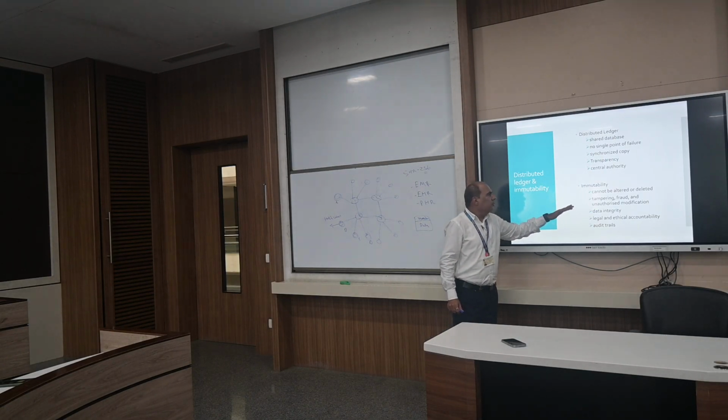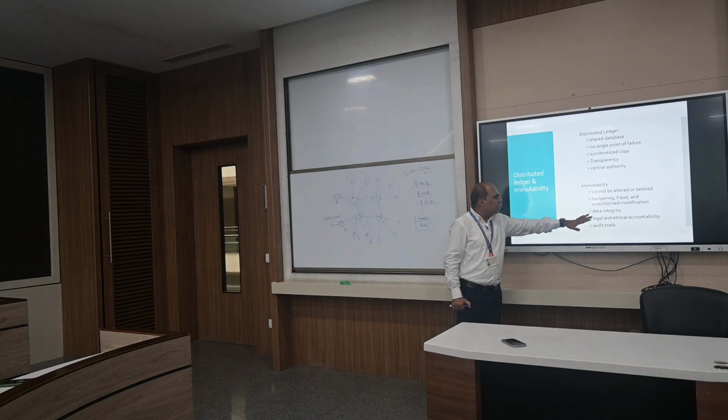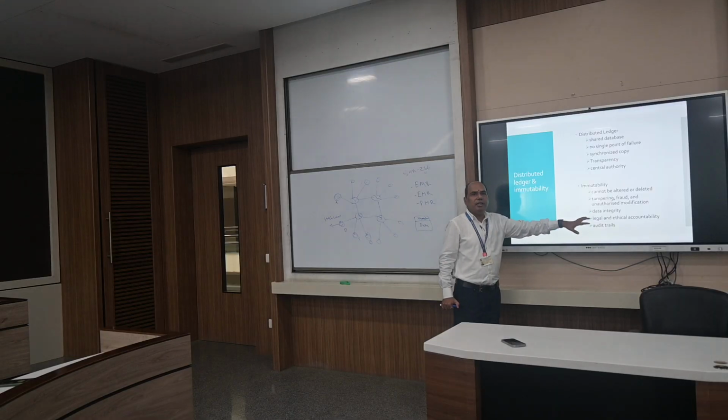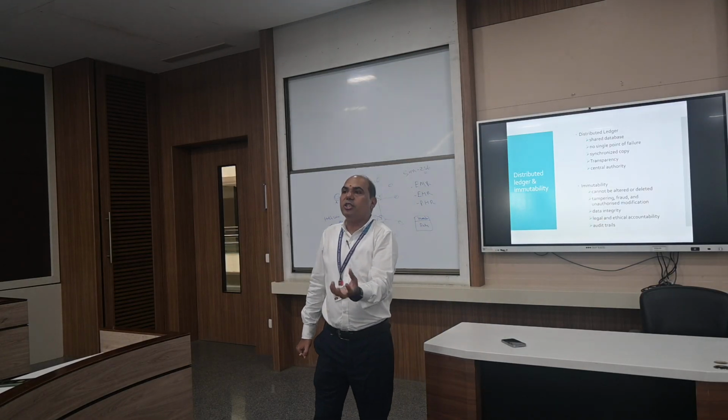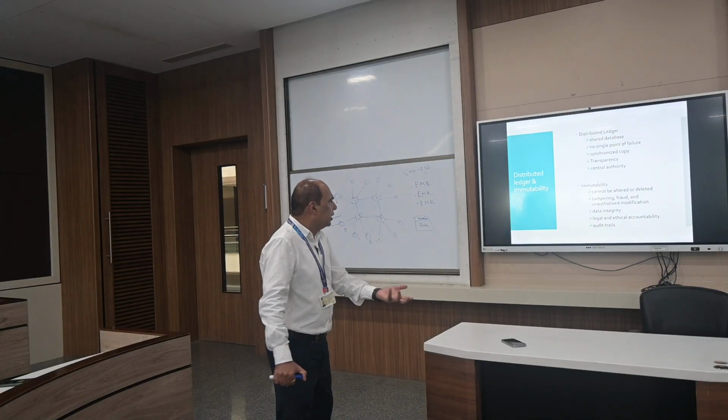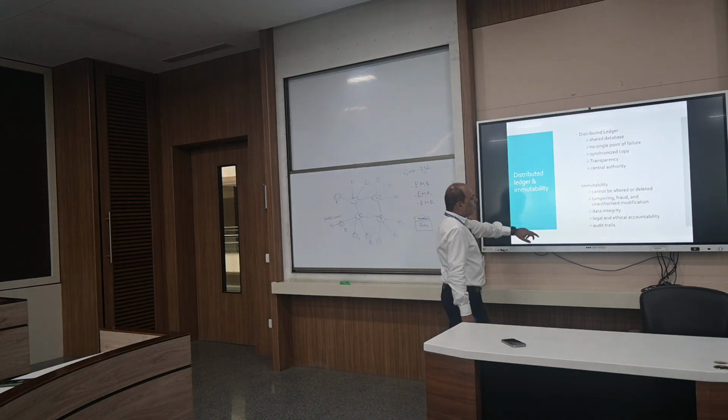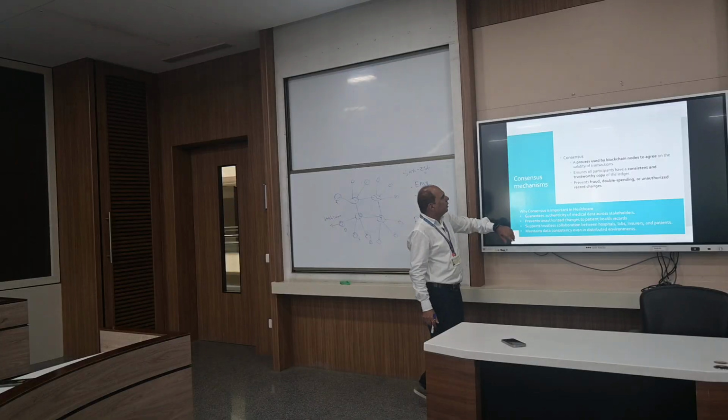But when we go for immutability, it cannot be altered or deleted. Tampering, fraud and unauthorized modification are prevented, and data integrity is maintained. Whatever data is available is shared by all the participants. Similar data is available; that is called data integrity. Legal, ethical, accountability, auditable, that we have.